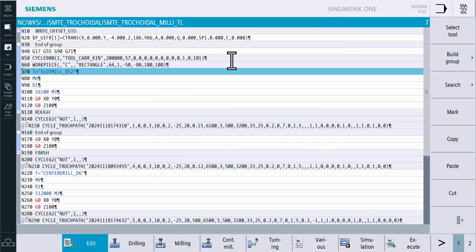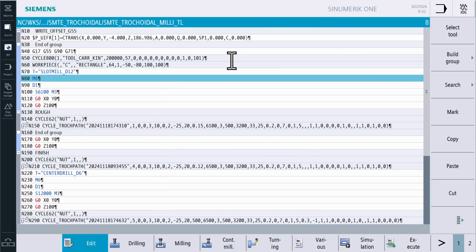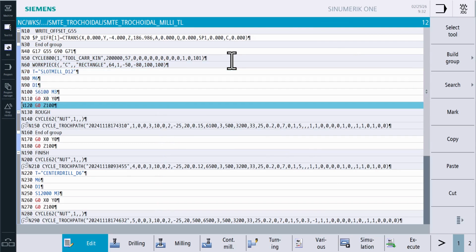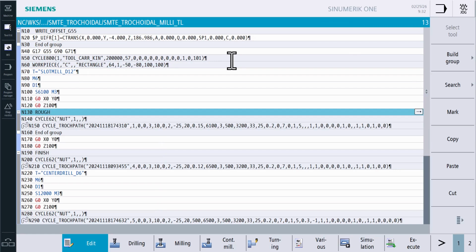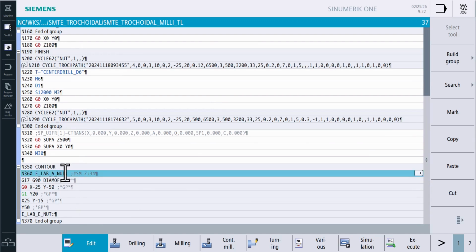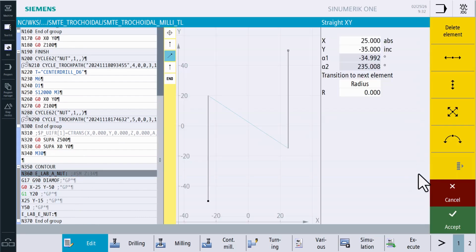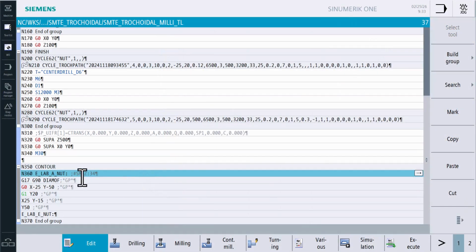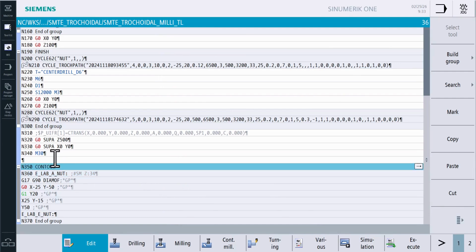Then the familiar tool call, the spindle speed and direction of rotation, and moving to the first position above the workpiece. If you want to mill a slot, you of course need a contour. This contour consists of 3 simple lines that form what's known as a zigzag contour. I moved this contour description to the end of the program after M30 for better clarity.